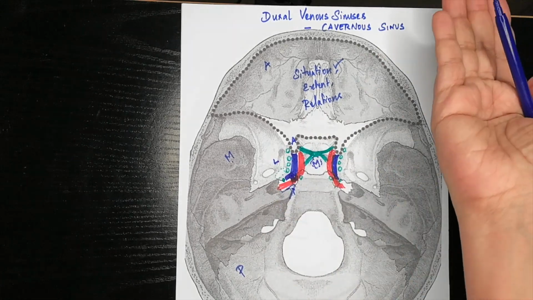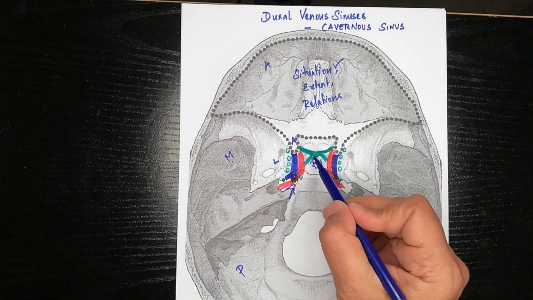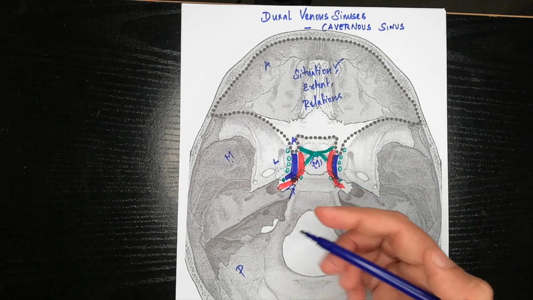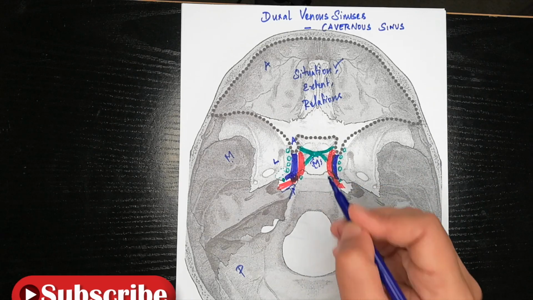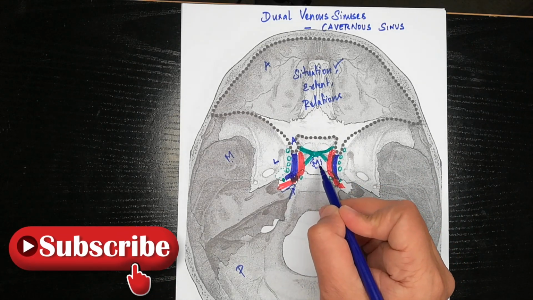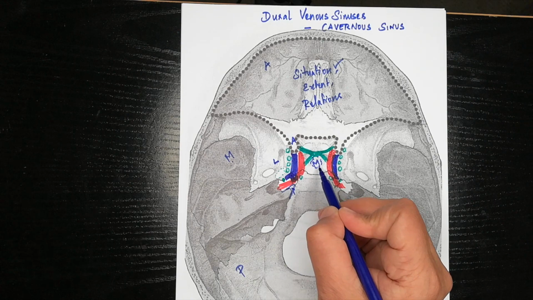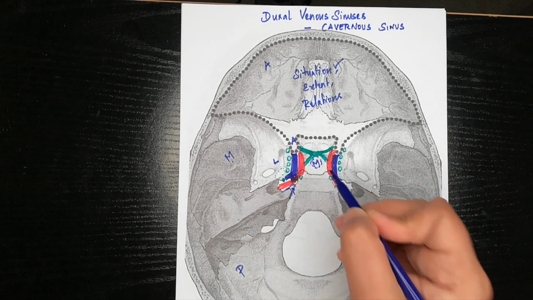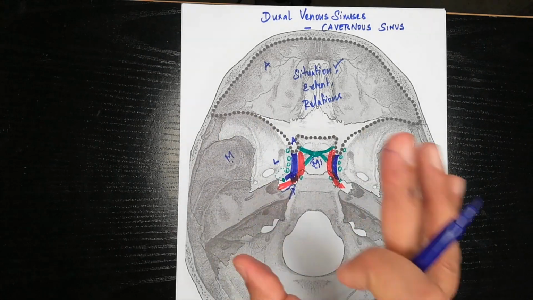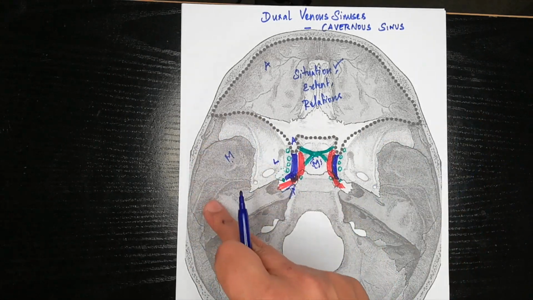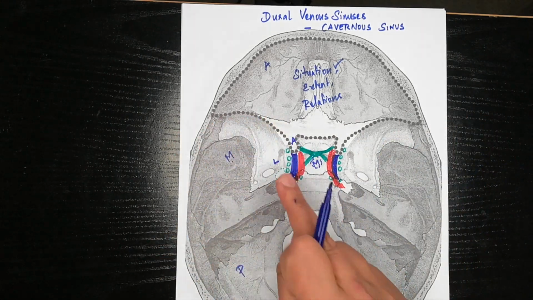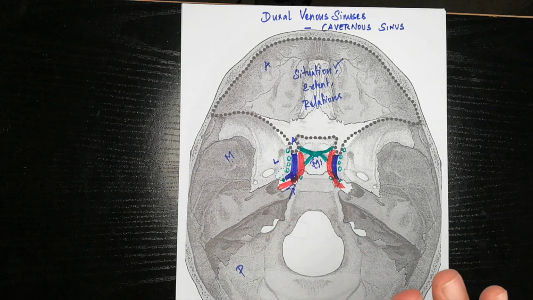When I remove the pituitary gland and break the bone of the body of the sphenoid bone, I can see the sphenoidal air sinus. So the medial relations are the hypophysis cerebri or the pituitary gland, and the sphenoidal air sinus lying below it. And laterally, just remember, this is the temporal bone. So the temporal lobe of the brain is related laterally to the cavernous sinus.